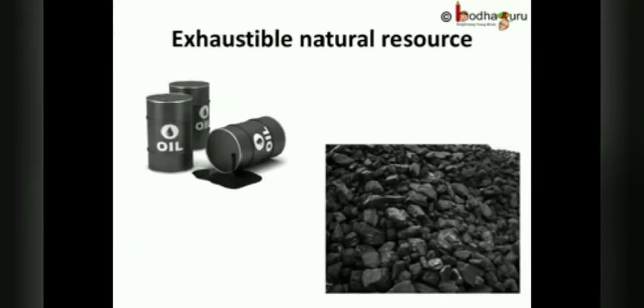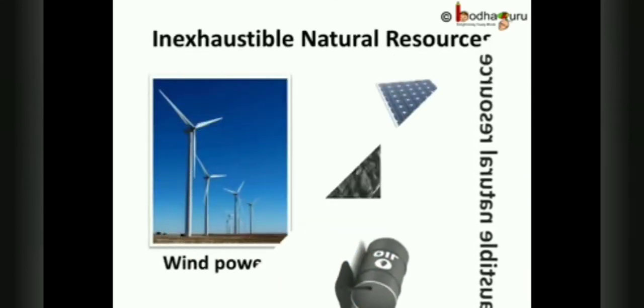But coal, petroleum, natural gas, etc. aren't available in unlimited quantity. With heavy use of these, we will run out of these resources in a not so distant future. So, these are exhaustible natural resources.